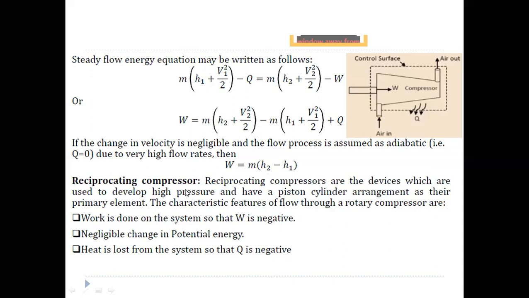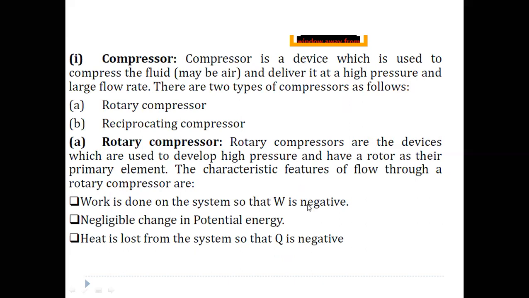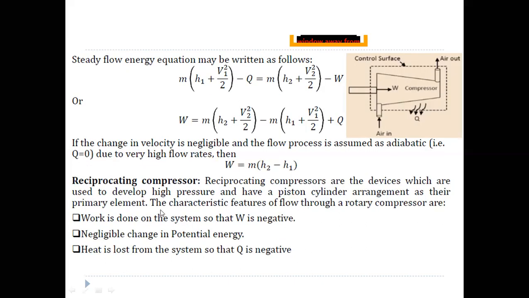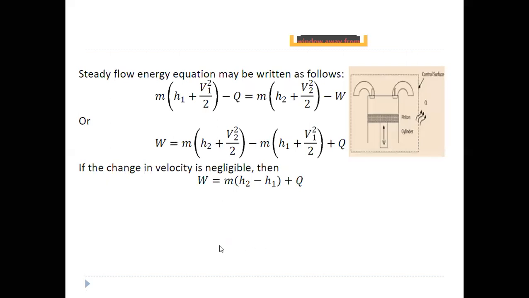And coming to reciprocating compressors, in order to develop high pressures, we use a piston and cylinder arrangement as the primary element. So in the case of a rotary compressor, we use a rotor as the primary element, whereas in a reciprocating compressor, we use a piston and cylinder arrangement as the primary element. Here also the work done on the system is taken as negative because work should be done on the compressor. And if we do such an amount of work, some amount of heat is lost from the system. So Q is taken as negative, and there is a negligible change in potential energy.